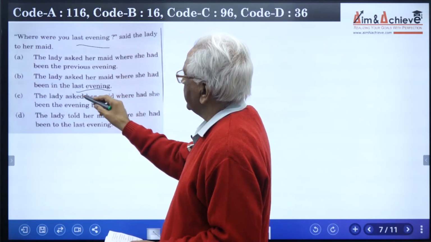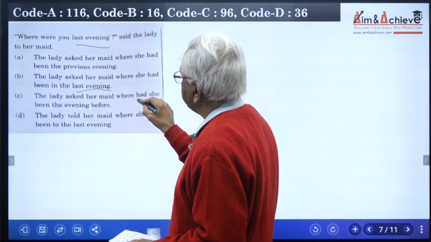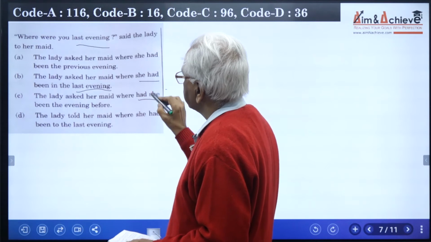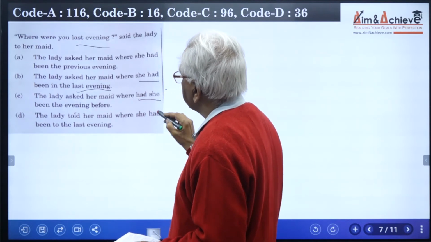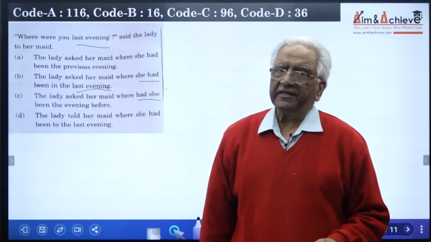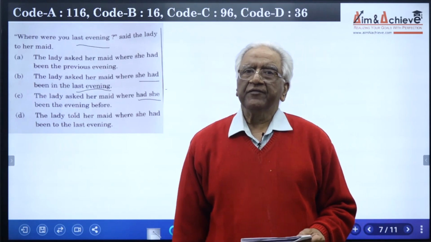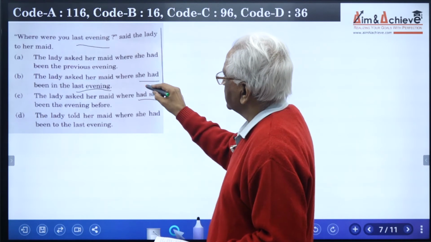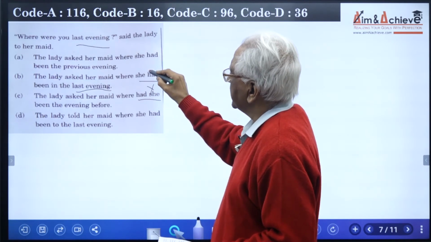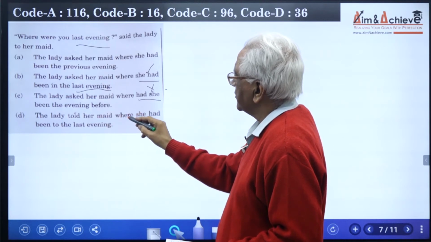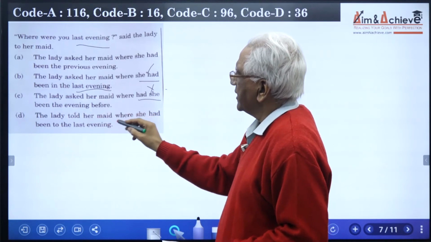Option C, the lady asked her maid where had she been. Note the use of she had, and here had she. This is inversion. Inversion is done when there is a question, but in indirect speech we do not resort to inversion. So that means this is also clearly wrong, and the she had part is right. The last part, told her maid where she had been in the last evening.